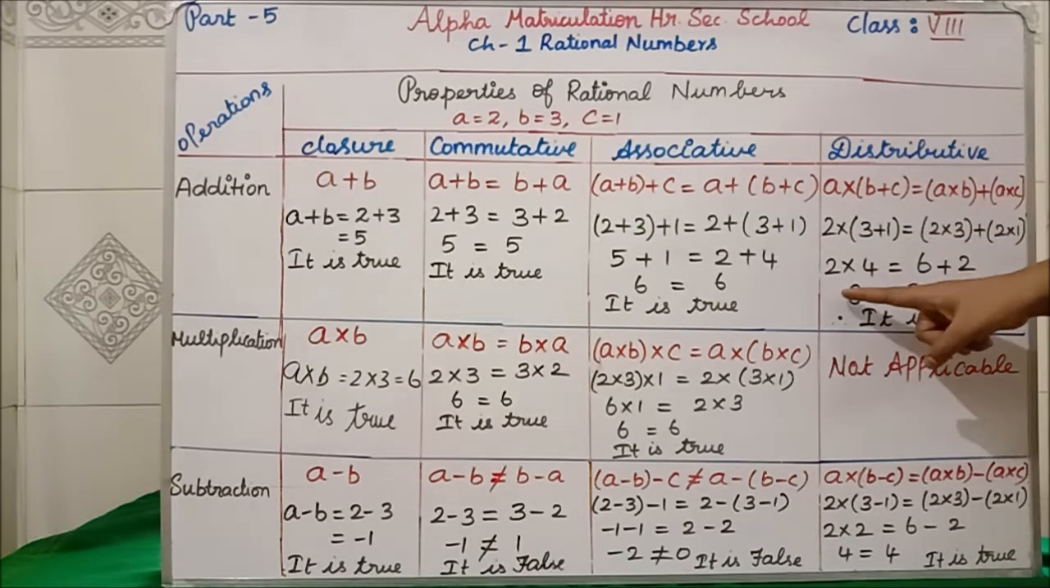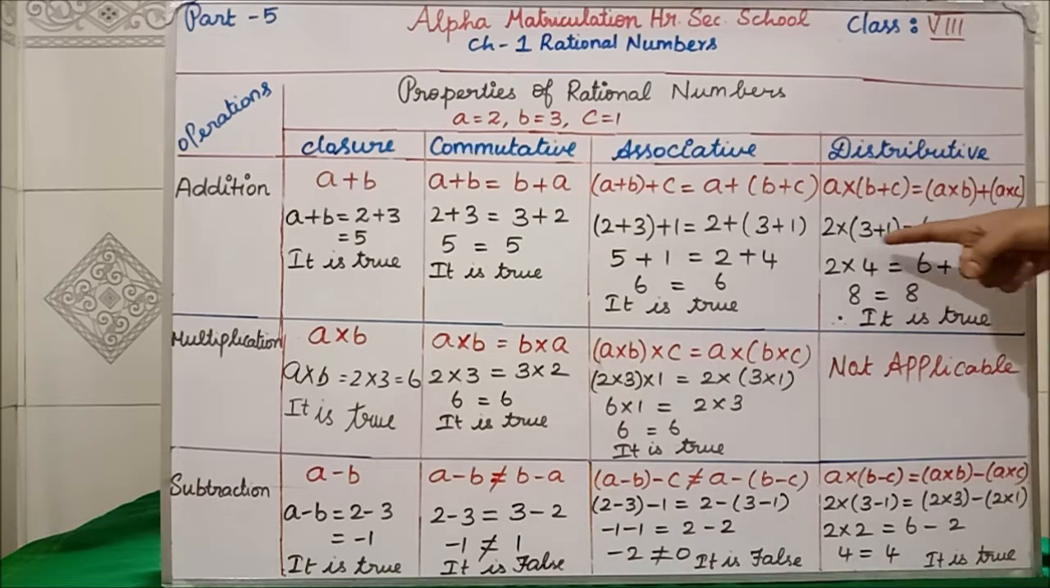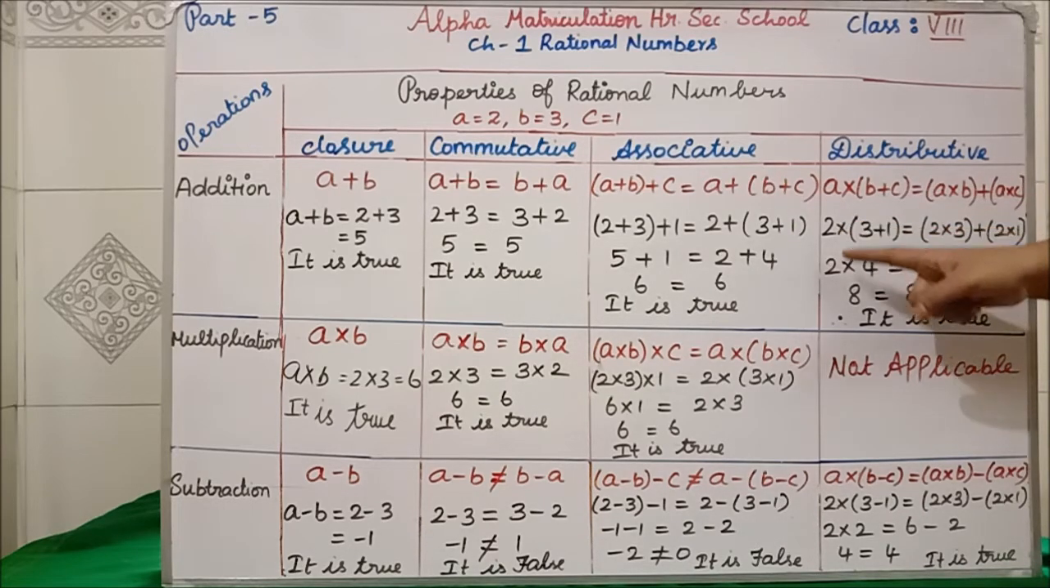So next step, 2 into, what I told, first you have to simplify the bracket terms alone. So in bracket what we are having: 3 plus 1. So you write this 2 as such, 3 plus 1 is 4, equal to this bracket is what, 2 3s are 6.